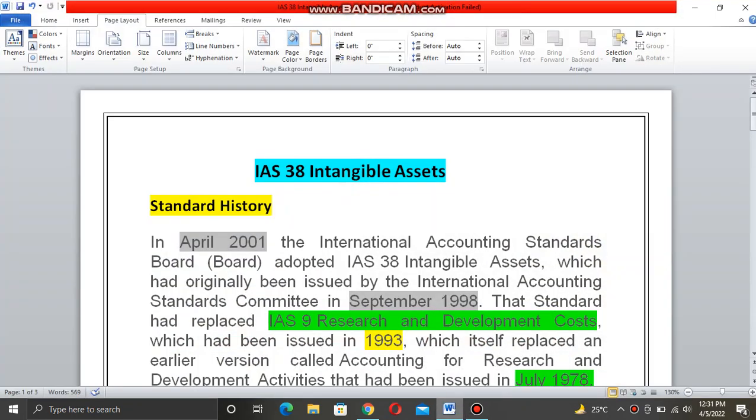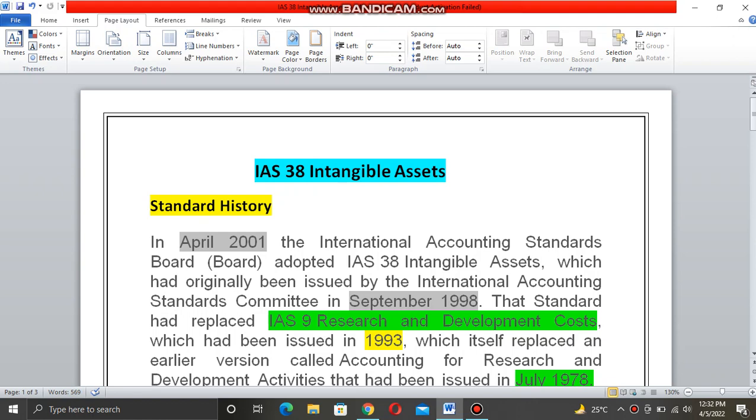Alright, so today I will discuss IAS 38 intangible assets. There are many types of assets. You can say that assets are tangible assets and intangible assets. What are tangible assets and what are intangible assets? So in today's video, we're going to start to discuss intangible assets.